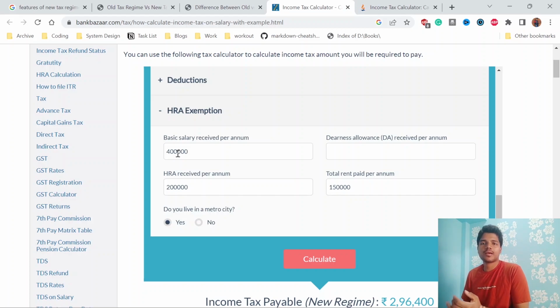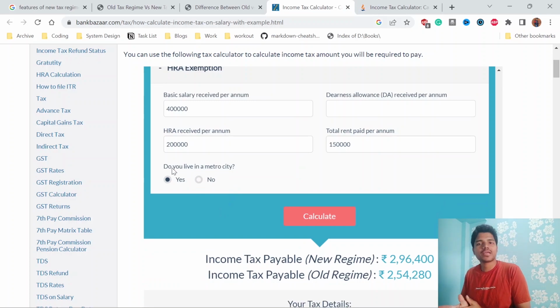Generally 40% of the base pay will become your HRA, which means around 1,80,000. Generally it's 40 to 50%, and it completely depends on your company. Let's say I have an HRA received of around 2 lakhs. And from that, I was paying rent of around 12,000 per month, which comes to 15,000 per year. Am I living in a metro city? Yes, of course, since most companies are in metros, right?